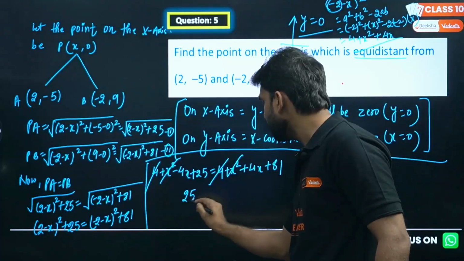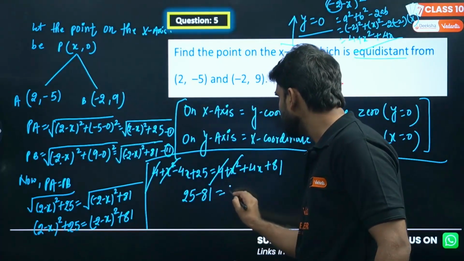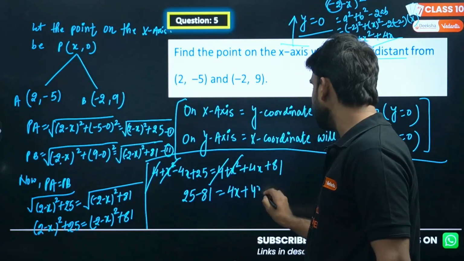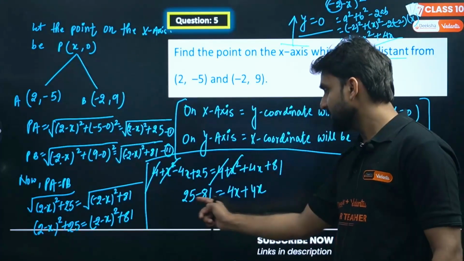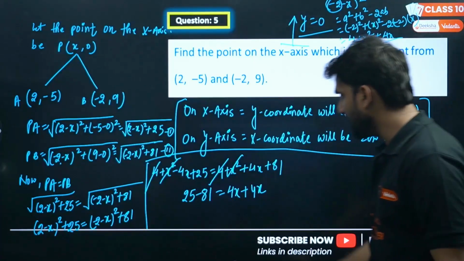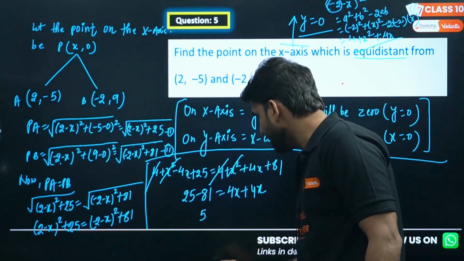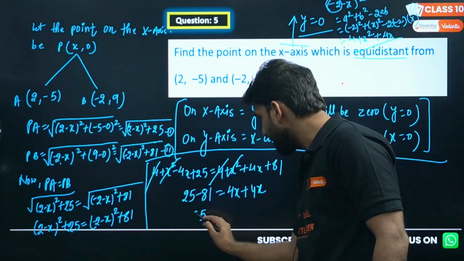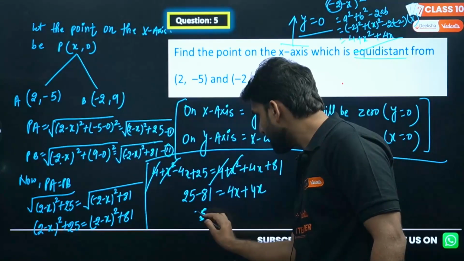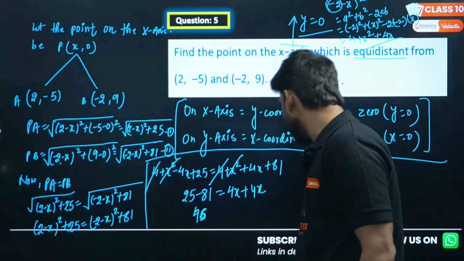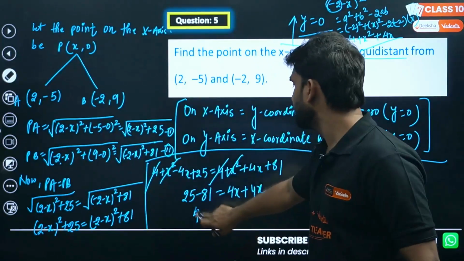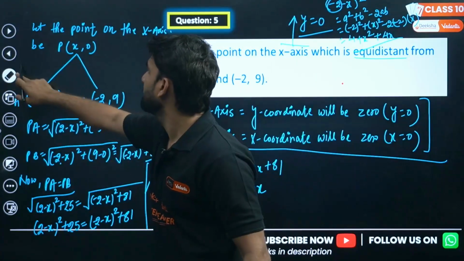So 25 minus 81 equals 4x, and bringing this minus 4x to this side, it will be positive: minus 4x plus 4x. So we are getting here 81 minus 25, which is 56.